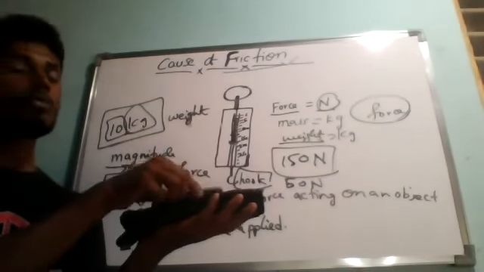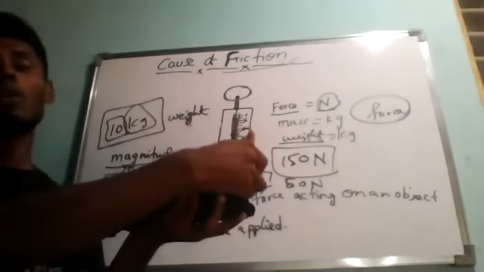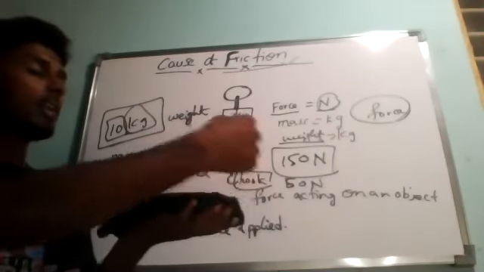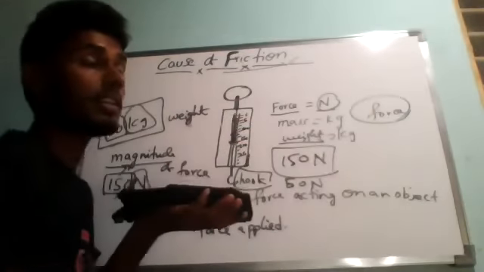So now what I'm going to do is tie a strong thread and hang it to the hook of a spring balance, and I will try to stretch it horizontally, not vertically. Understanding?